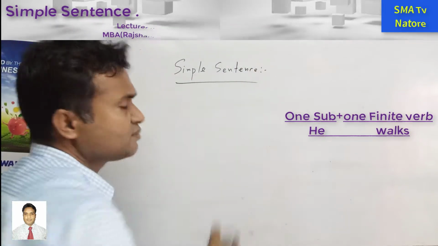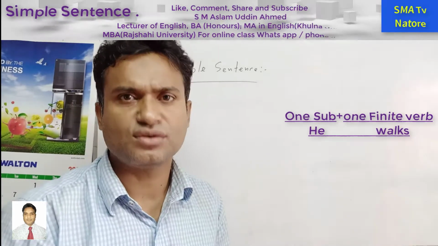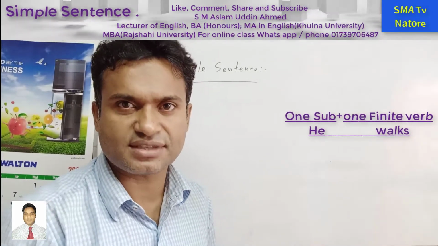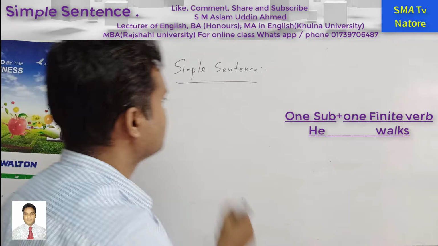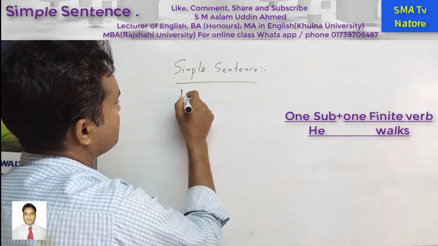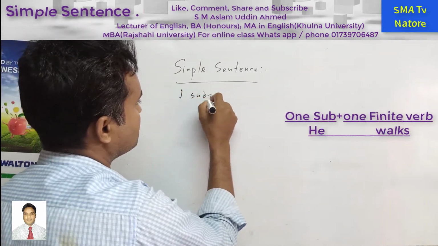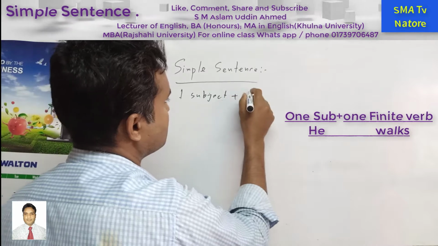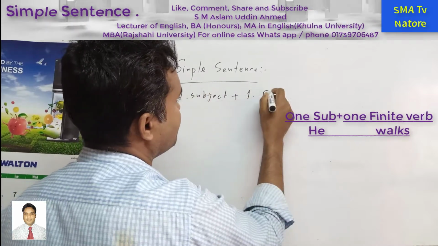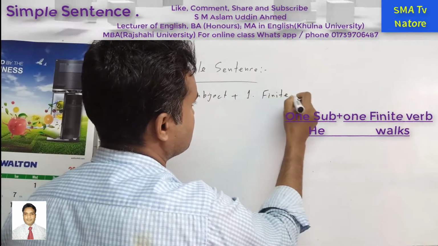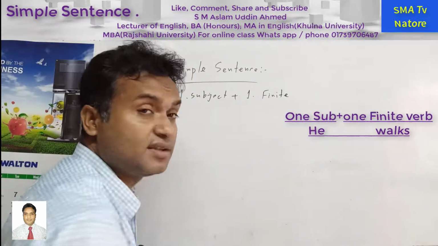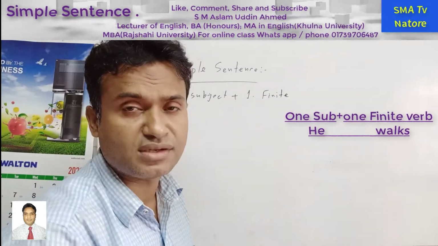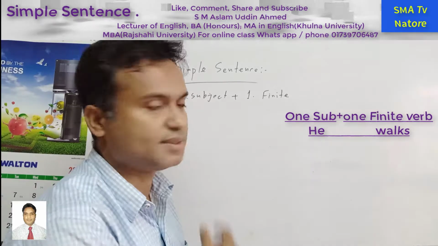So what is the meaning of simple? We can say a normal sentence. It has one subject and one finite verb. So one subject plus one finite verb. This is the main structure, the main feature of the simple sentence.